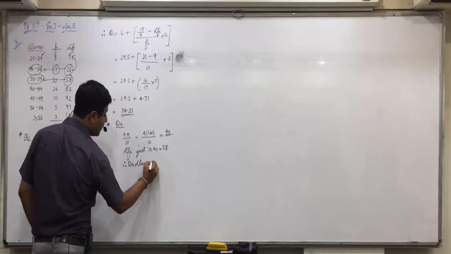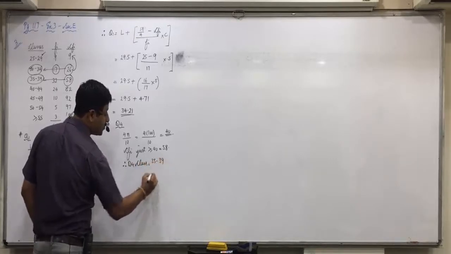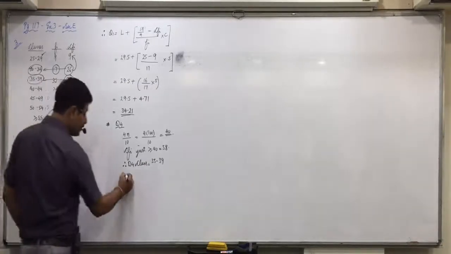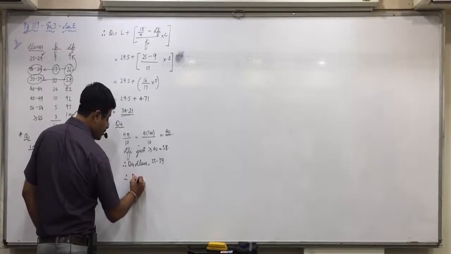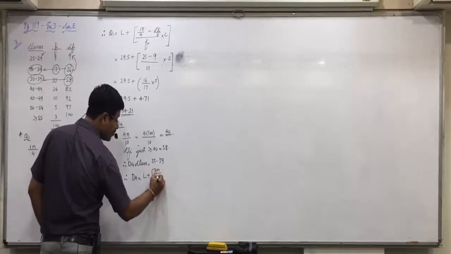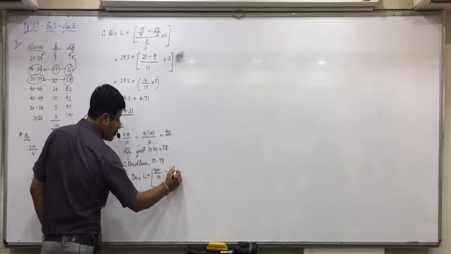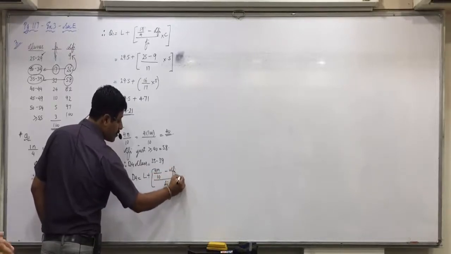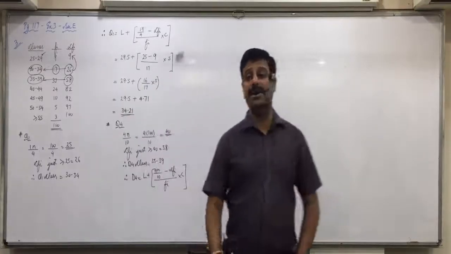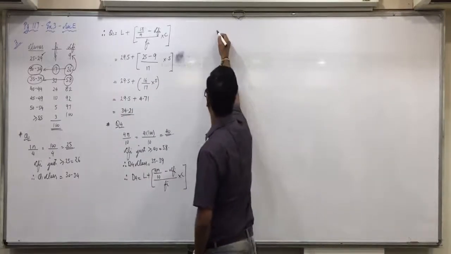D4 class 35 to 39. Now we'll apply the formula of D4. Tanushri. D4 is equal to L plus 4n upon 10 minus CF5 upon F5 into C. Yes.